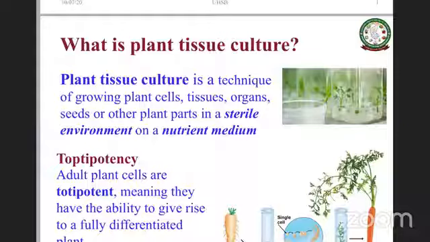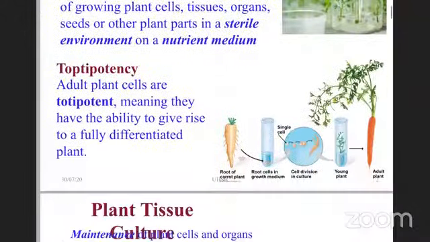Okay. Now, for this to happen, fundamentally there is one principle. There's a phenomenon rather. It's called totipotency, as all of us know, wherein an adult plant cell is capable of reproducing completely into a whole plant, single cell to whole plant. So they have the ability to give rise to a fully differentiated plant from a single cell.